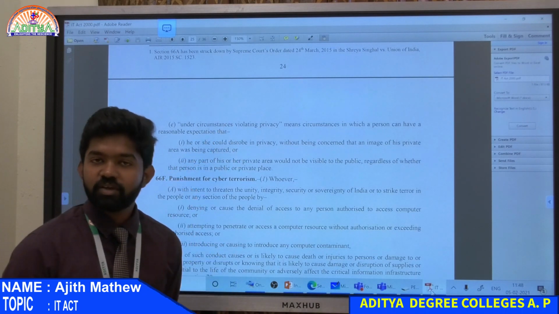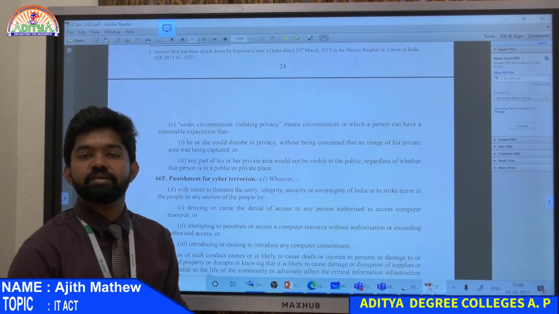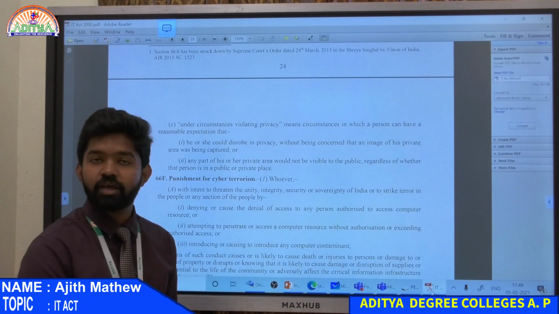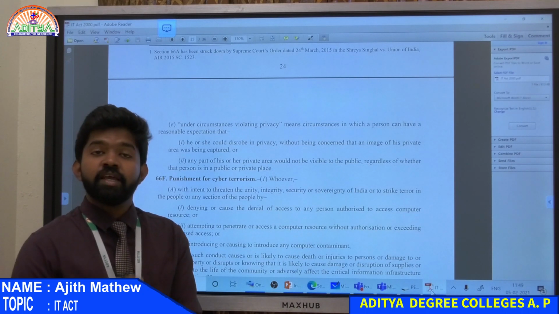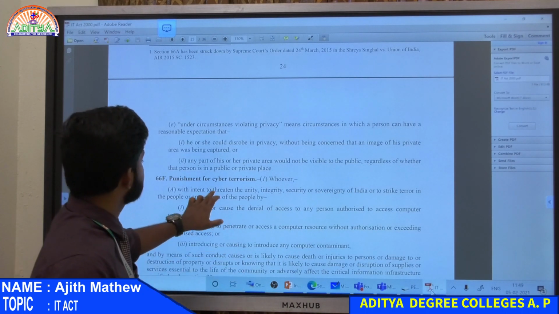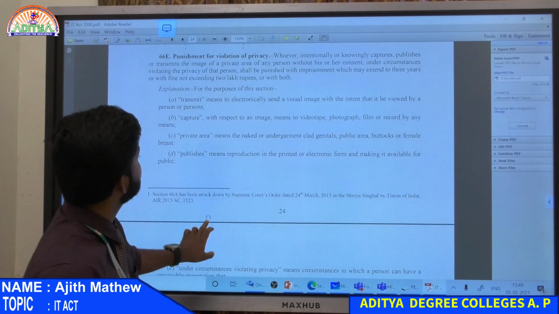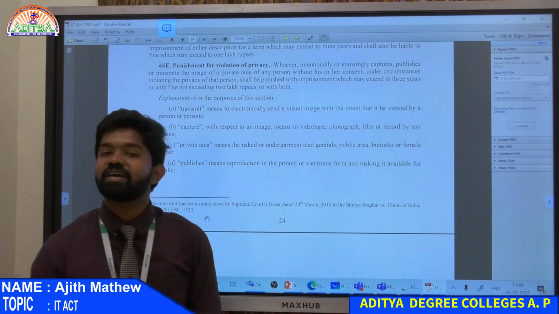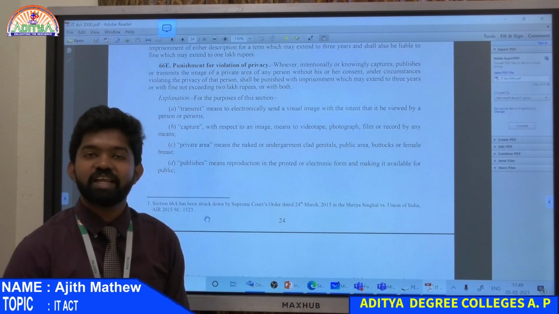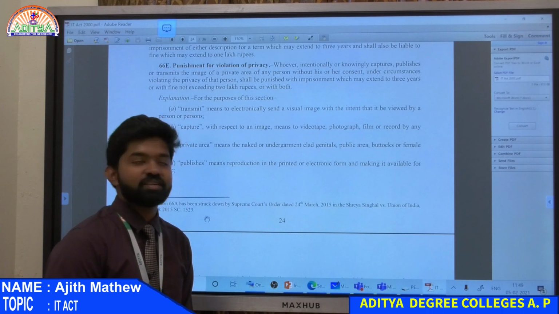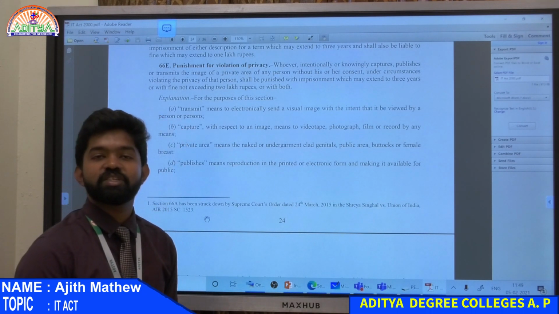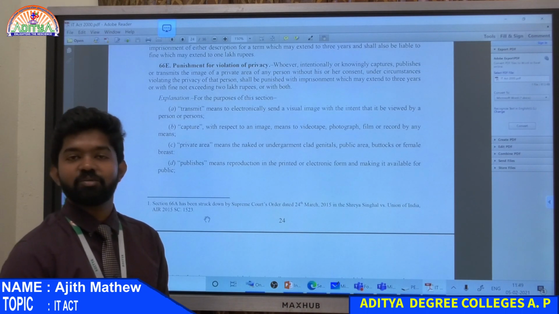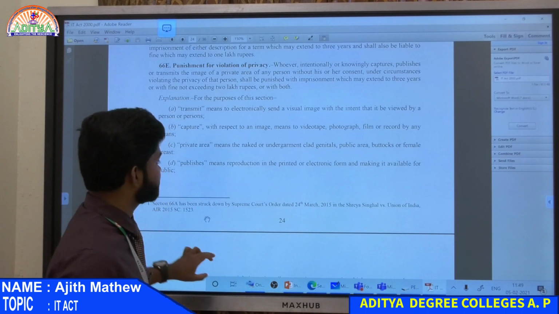Okay, so they are going in unknowingly, and you are capturing unknowingly. So that is violating their privacy. It may be a public area or private area, wherever it is, but how many years can you be punished if you do things like that? 3 years and a fine not exceeding 2 lakh rupees. Okay, the one who is taking this picture violating their privacy will go to jail for 3 years and pay 2 lakh rupees. It's not easy to get 2 lakh rupees.